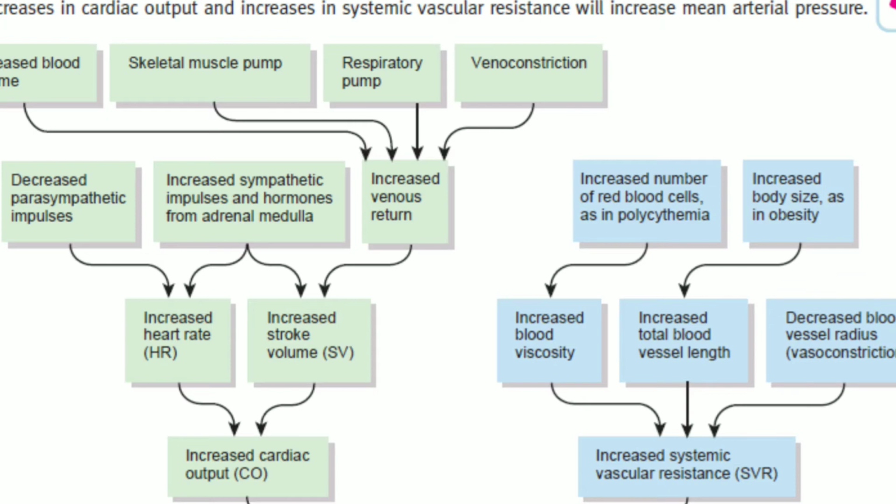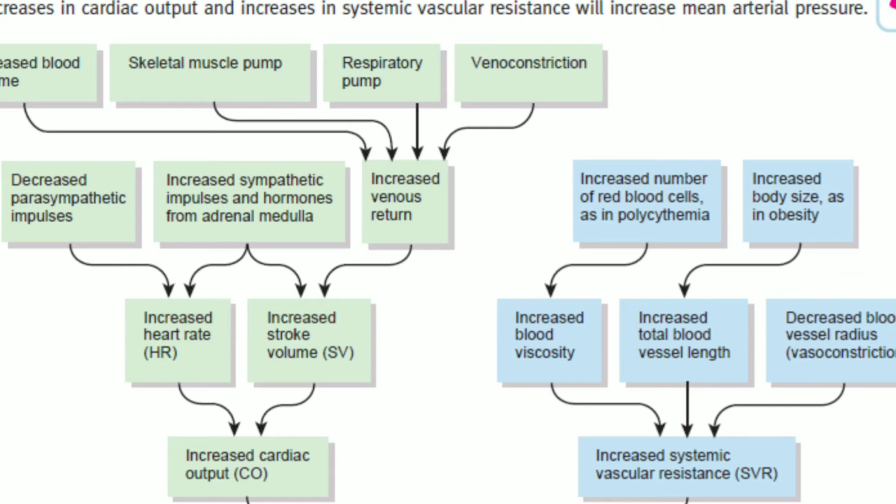When there is an increased heart rate or an increased stroke volume, it will result in increasing the cardiac output. The venous return of the blood to the heart is increased by an increase in the blood volume or an increase in the working of the skeletal muscle pump, respiratory pump and also the venoconstriction. So when there is an increased venous return, this will in turn increase the stroke volume.